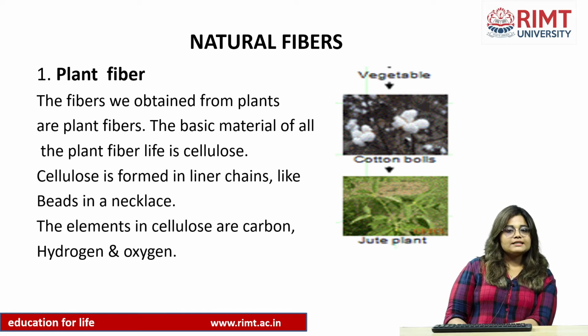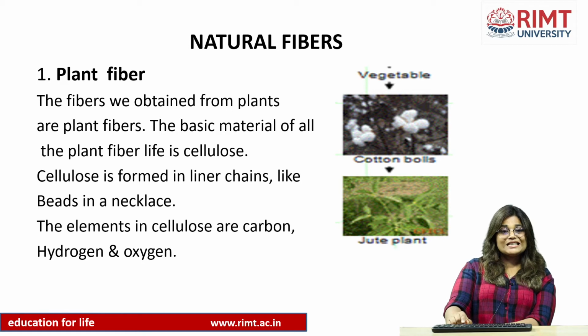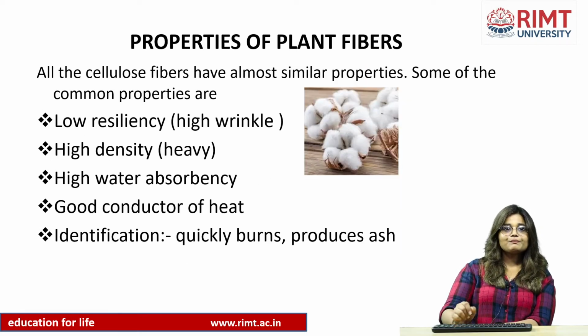Cellulose is formed in linear chains like beads in a necklace. Cellulose forms a chain like beads in the necklace, so they form the plant fiber. The elements in cellulose are carbon, hydrogen and oxygen. These three combine to make cellulose, and cellulose further produces the fibers.